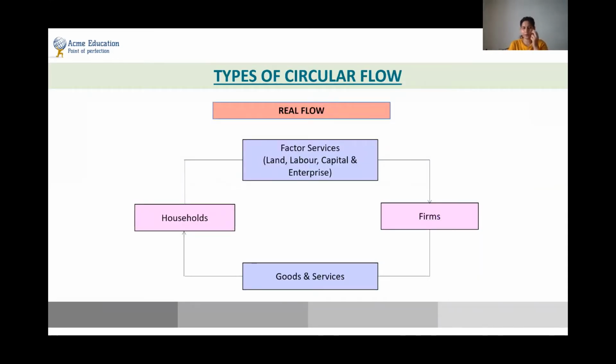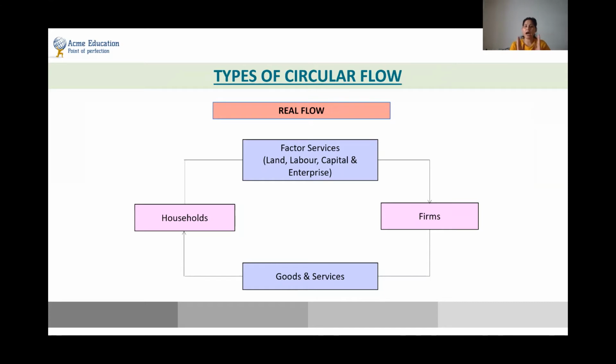Now there are two types of the circular flow. One is called real flow, and the other one is called money flow. Firstly, I'll explain what you mean by real flow. Now, if you see, there are pink boxes. One box says the household, and the other box is basically the firms.